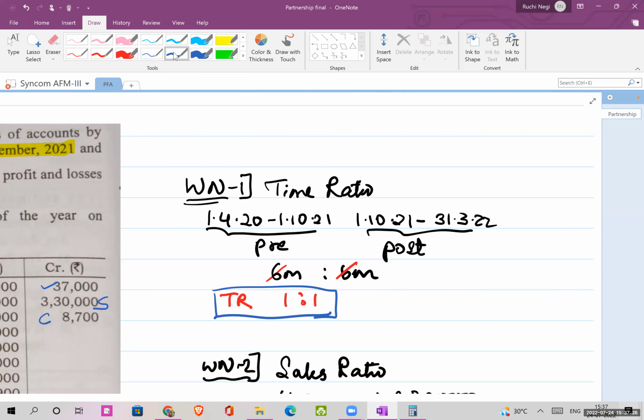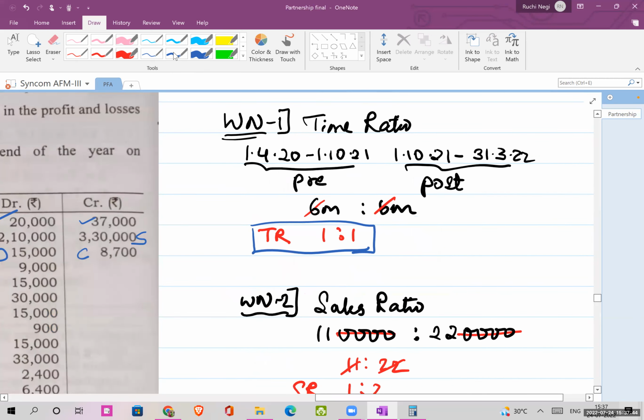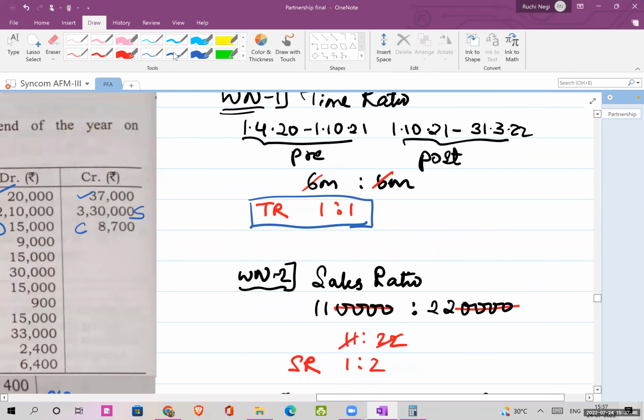Okay, you have to analyze how much profit will be distributed before the admission of the new partner and how much profits will be distributed after the admission of the new partner. Okay, so this concept is very important over here. Okay, so I would just like you to make a note of this